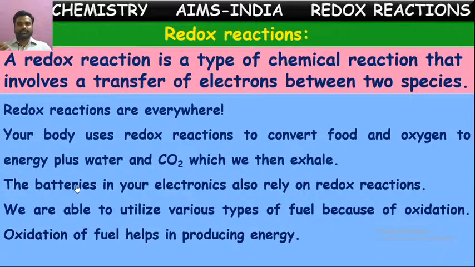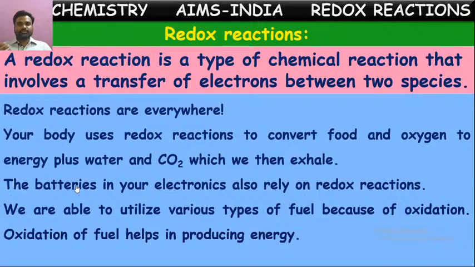We take food and we breathe in oxygen by inhalation. These two undergo chemical reactions where oxidation or reduction occurs. By this process, energy, water and carbon dioxide are evolved from the food by these redox reactions. So this is happening in our human body also.